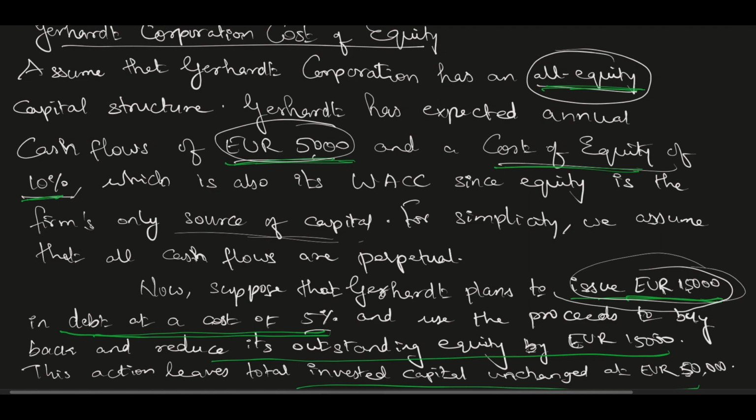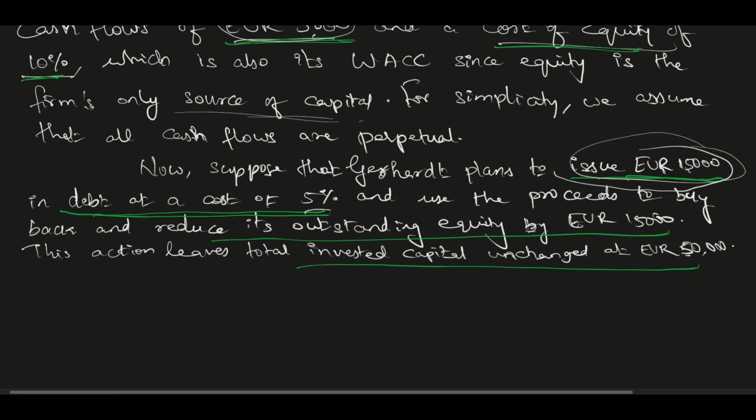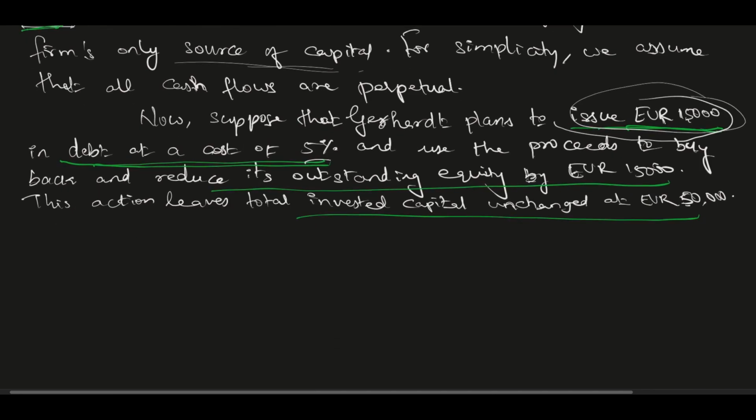Using this question, I am going to derive whatever I have written about MM theory. First of all, the value of an unlevered firm, that means without any leverage, what was the value?